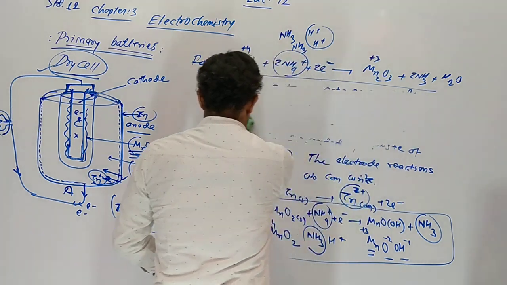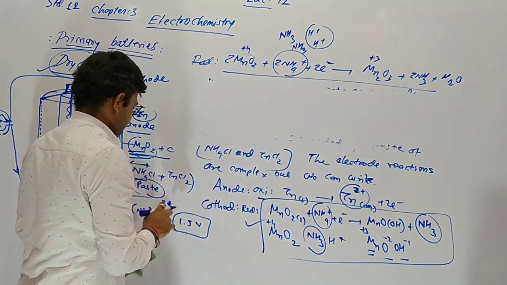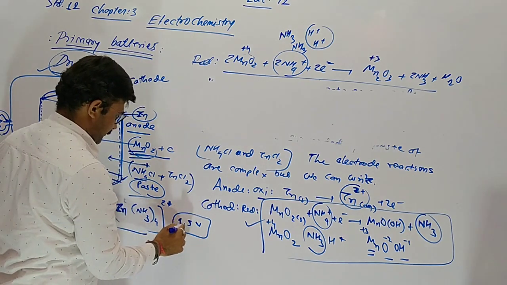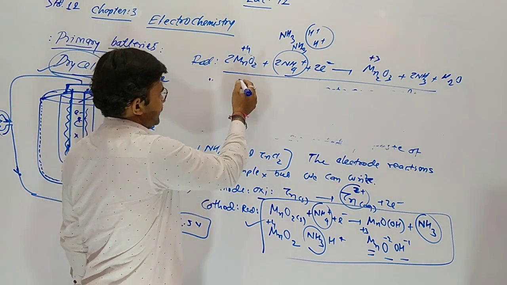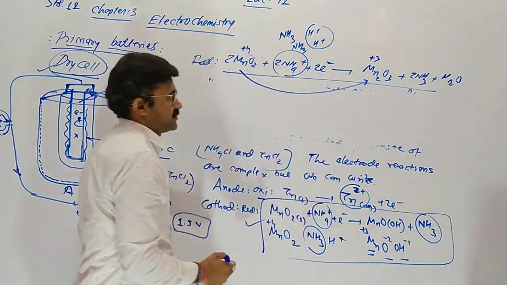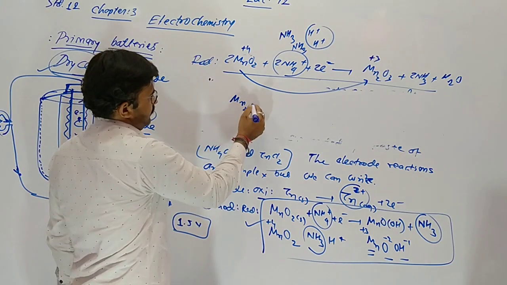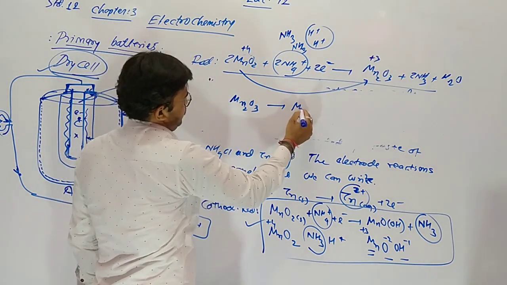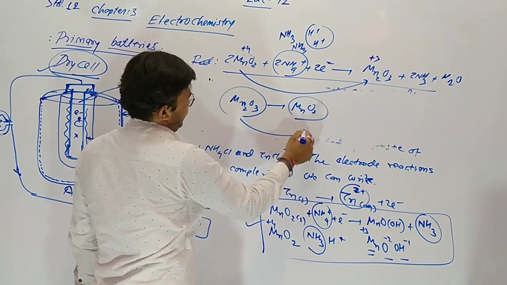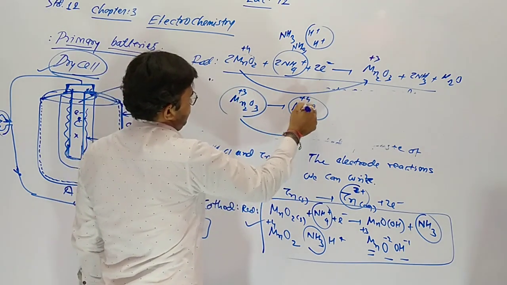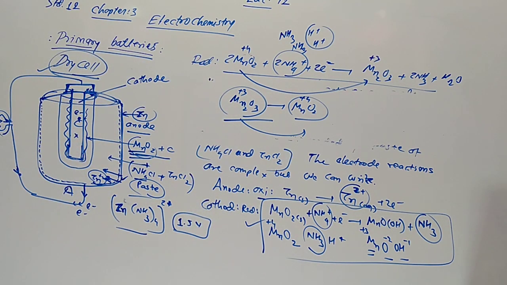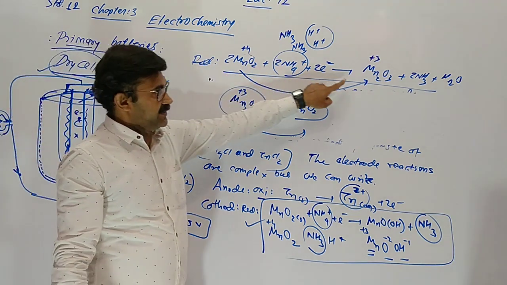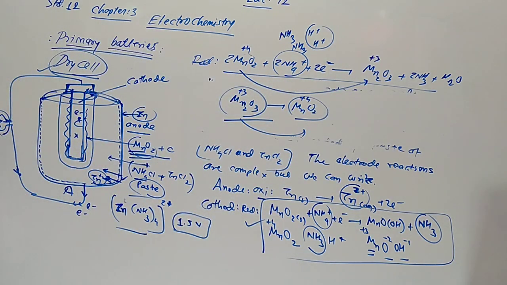This cell is not rechargeable once used. The reason is that MnO2 converts into Mn2O3, but when we reverse our reaction, Mn2O3 never converts back into MnO2.